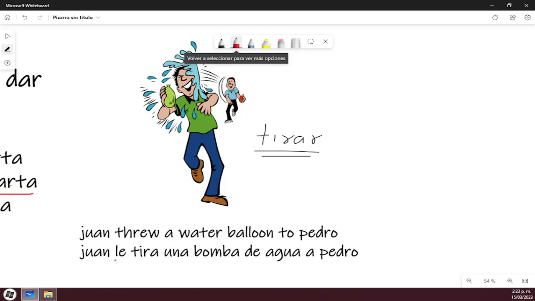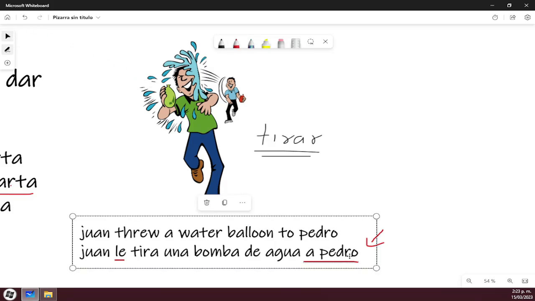Why do I have to put this "le"? And why do I have to put "a Pedro"? This is telling me who is receiving the action of the verb. In this case, Pedro. Pedro is receiving the action. But would it be redundant? Maybe for you, but that's how Spanish works. Now, let's complete this sentence, okay?